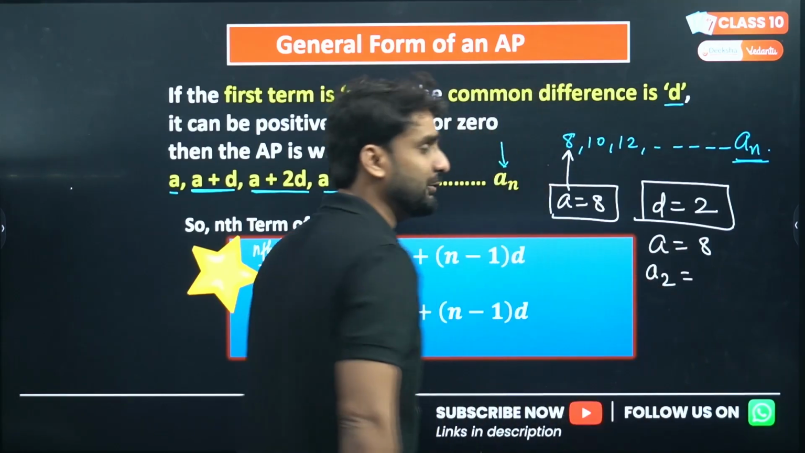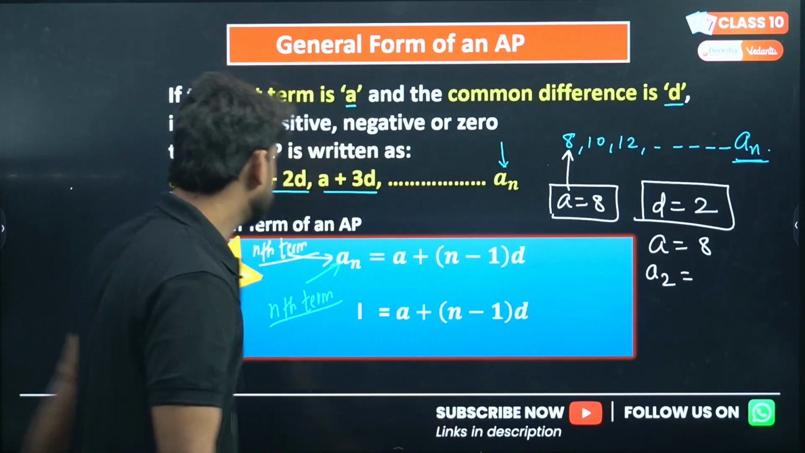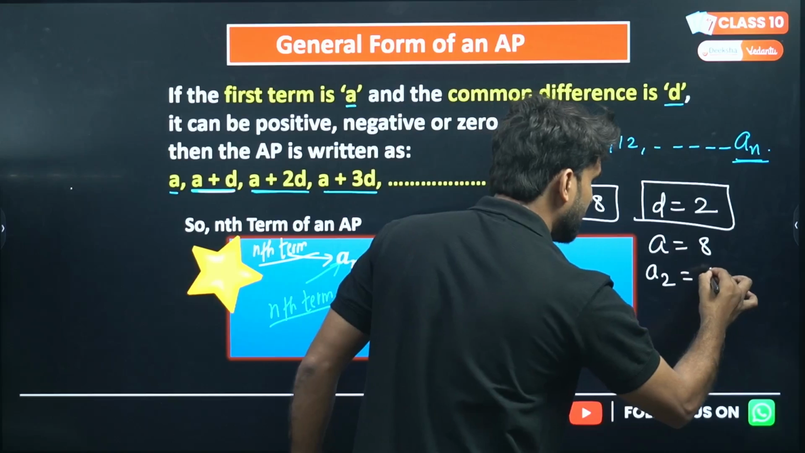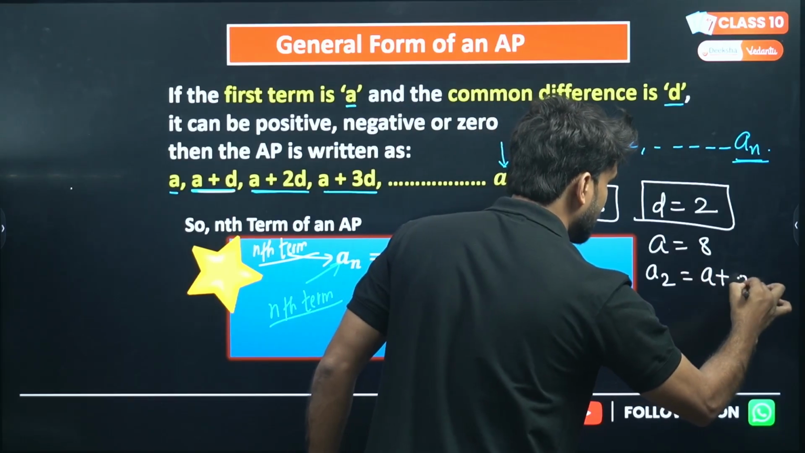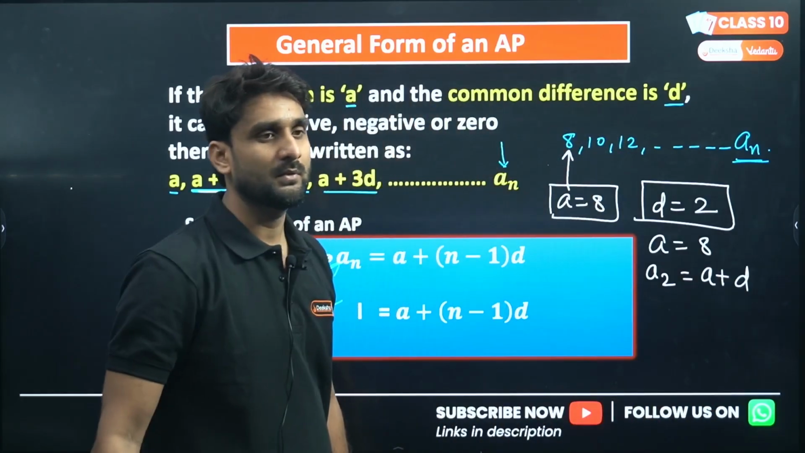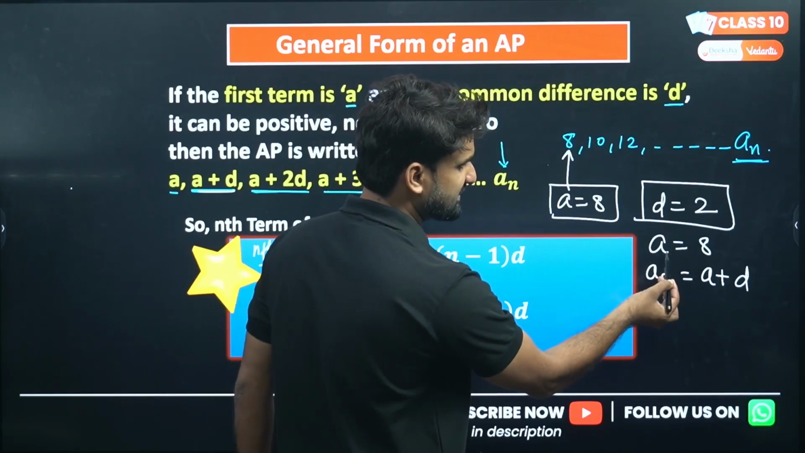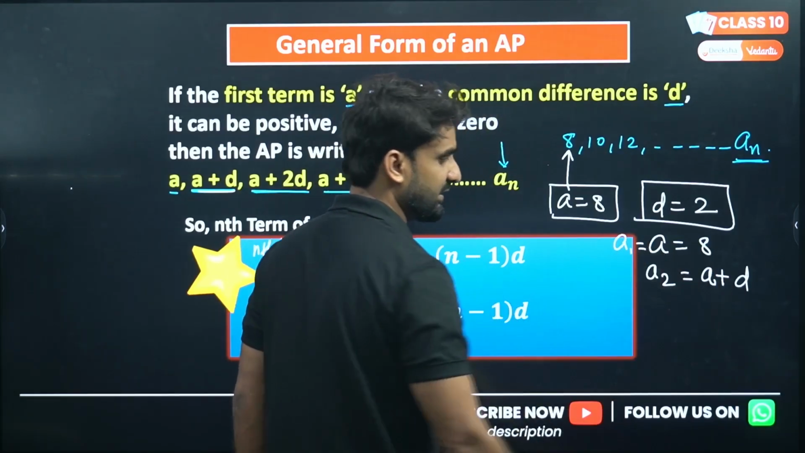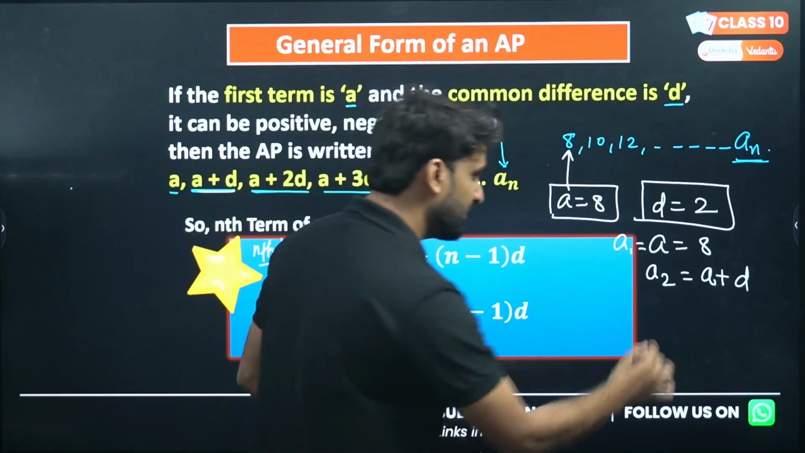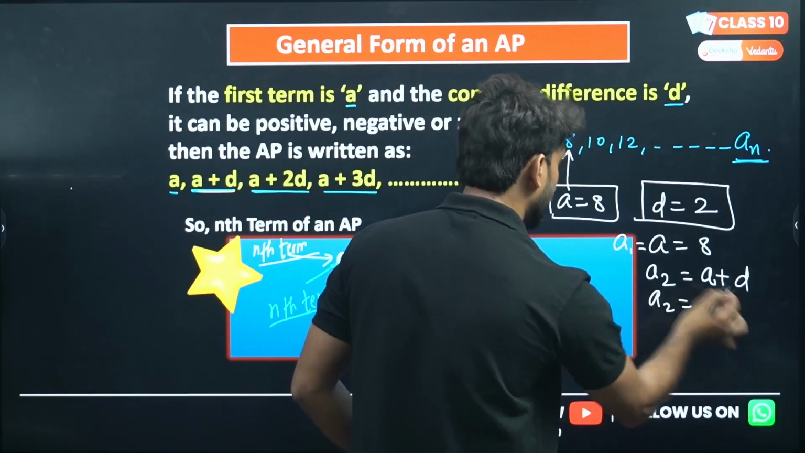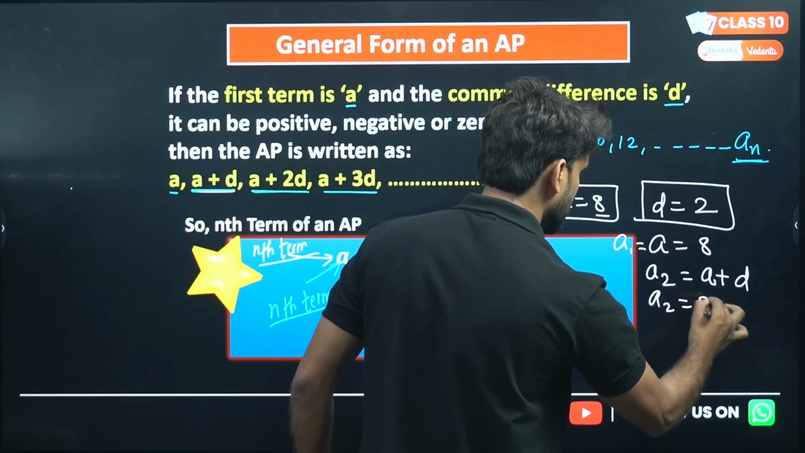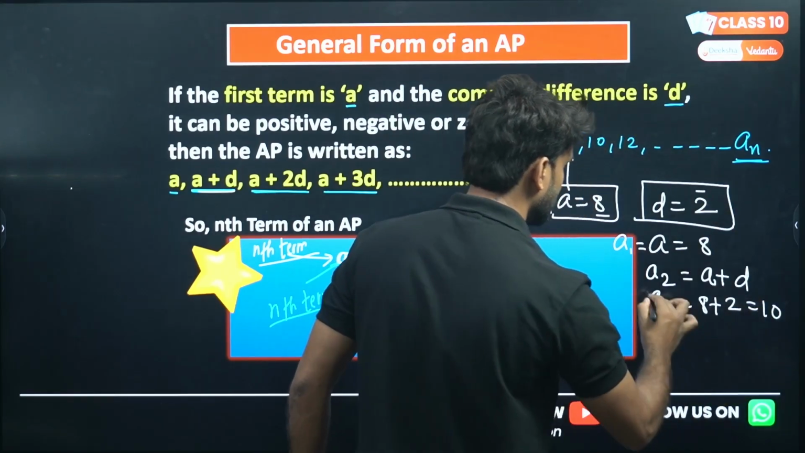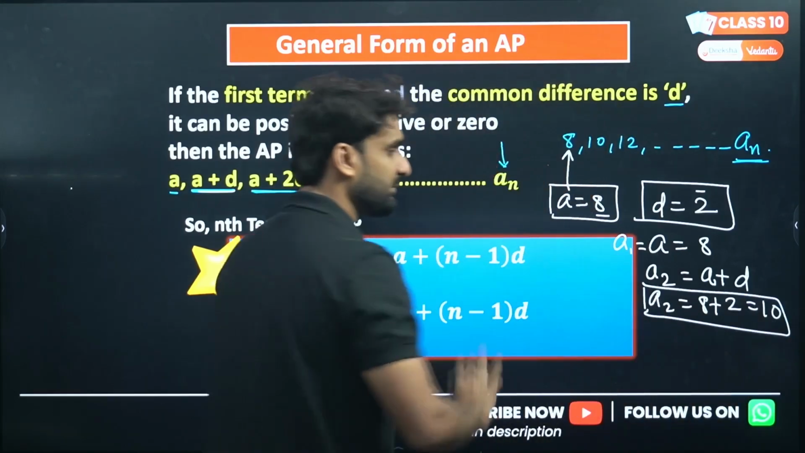The second term is called A2. So what will be A2? You have to add A and D. The first term A is also called A1, so I can write A1 plus D. Look, A1 is 8 and D is 2, so 8 plus 2 will be 10. So A2 will be 10.